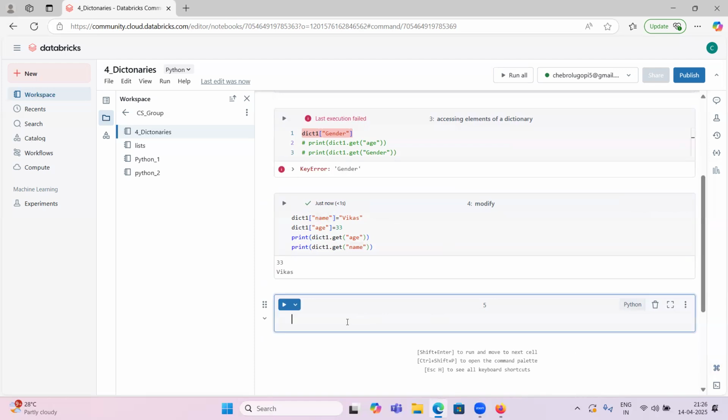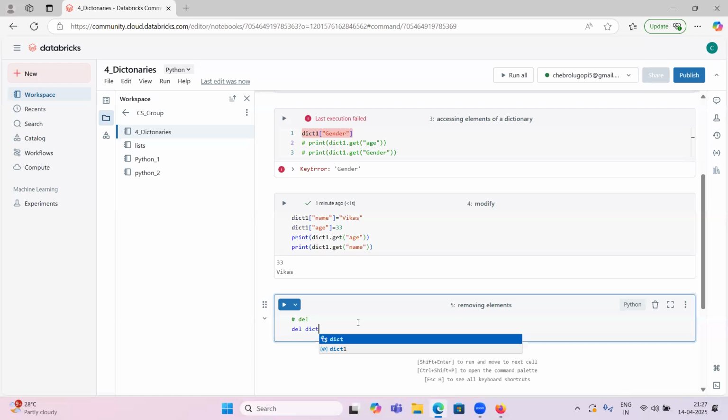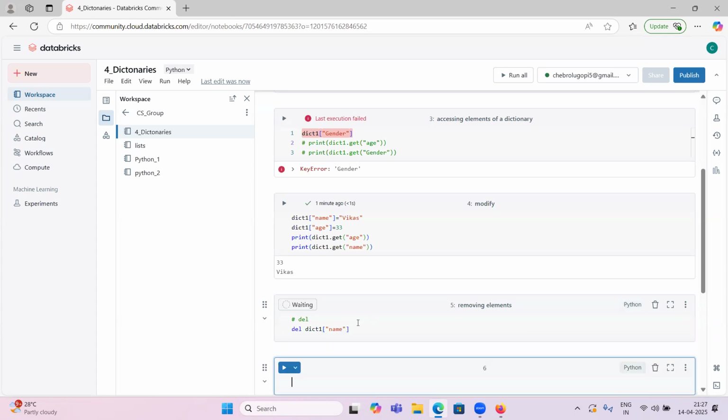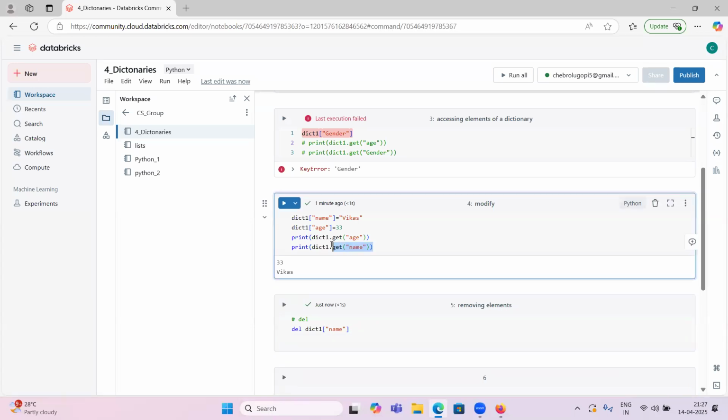How can we remove elements from a dictionary? We have seen how to remove elements for other sequential data types. Now we will see for this one. To remove elements from a dictionary, we will use del. Delete dict one name. I'm removing it. Now let me print the name and see what it will print.